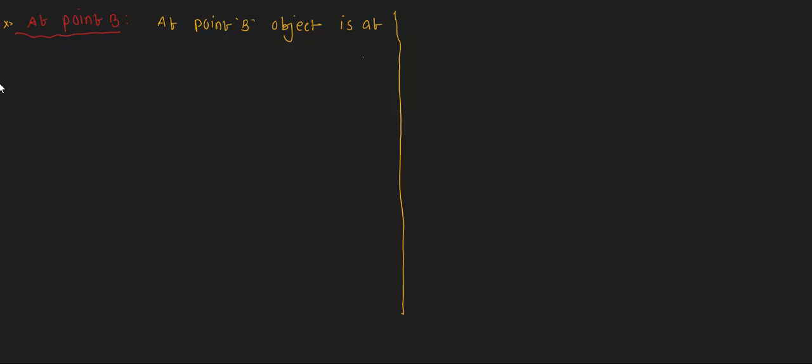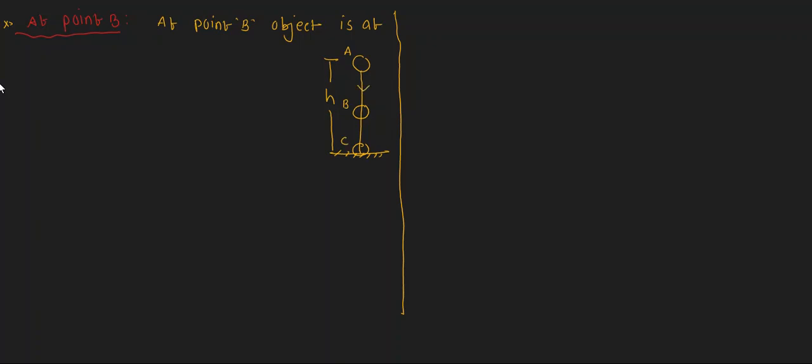If you want, I will draw it once again here. This is the diagram. Initial height is h, and this is A point, this is B point, this is C point.